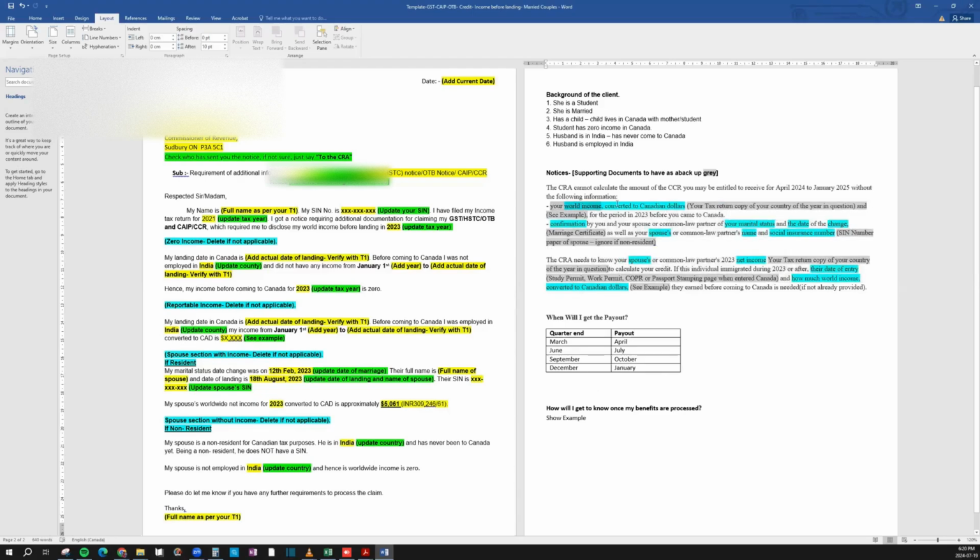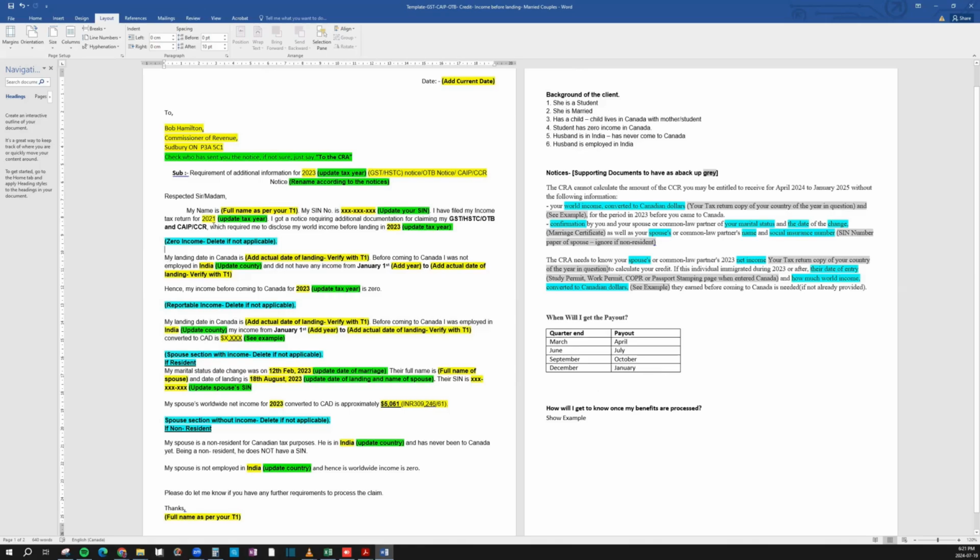So first is they want your world income converted into Canadian dollars, and we will go back to this case, right? So if you have world income converted into Canadian dollars, in her case, she did not have any income because she was not working. So the way I've broken down this form is it's four categories that you can choose from: one, two, three, four. Okay. So the first is, if you have zero income, and if this is not applicable to you, just delete the section. Say you have reportable income. We'll go in the next section on seeing how we can calculate reportable income, but we'll stick to this example. So say zero income, in this case it's applicable.